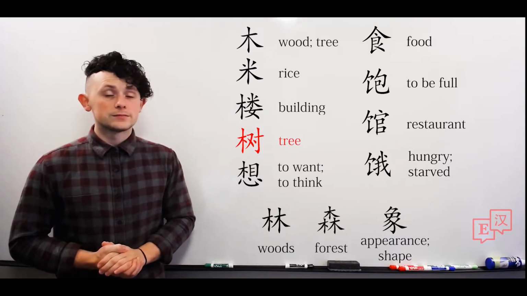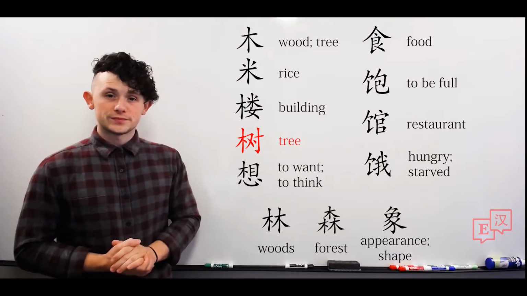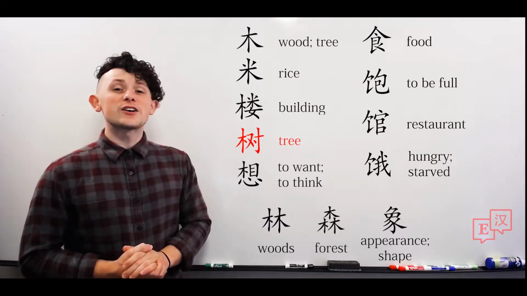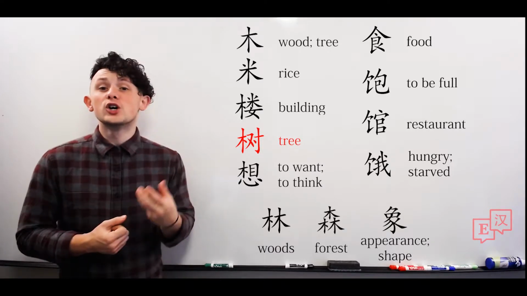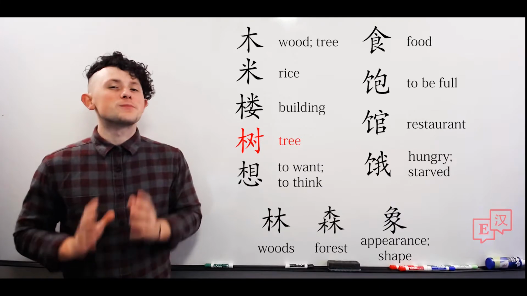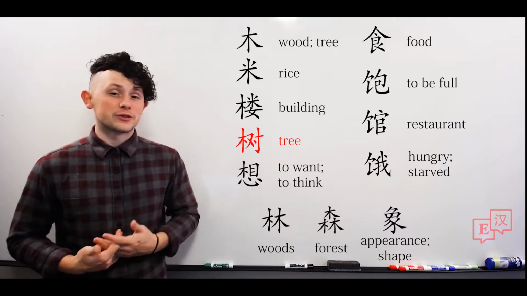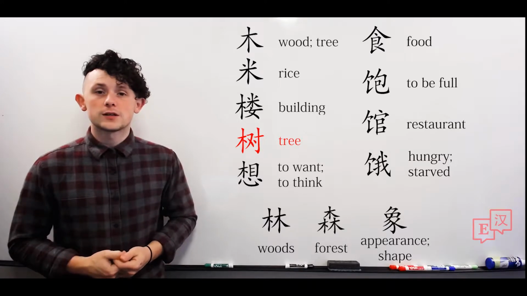Our next character today, shu, tree. Shu. Now, this character is composed of mu and dui, meaning correct or towards, facing. This character can be used by itself to mean the word tree. It'll often be compared with other things, though, or paired with other things. Shu.